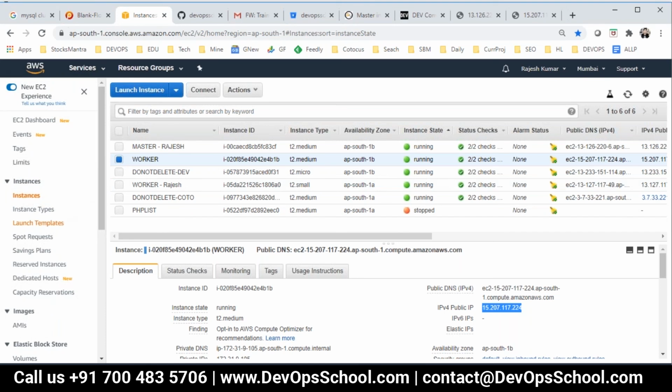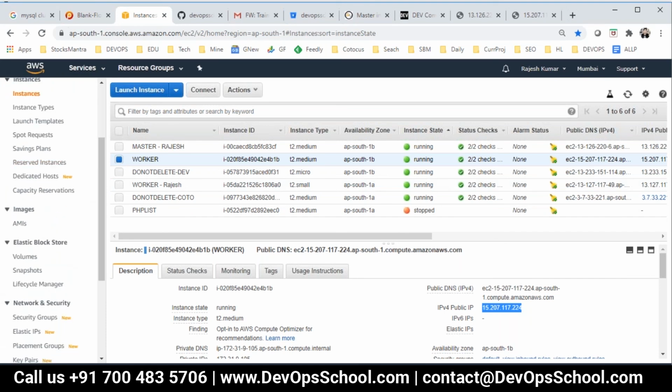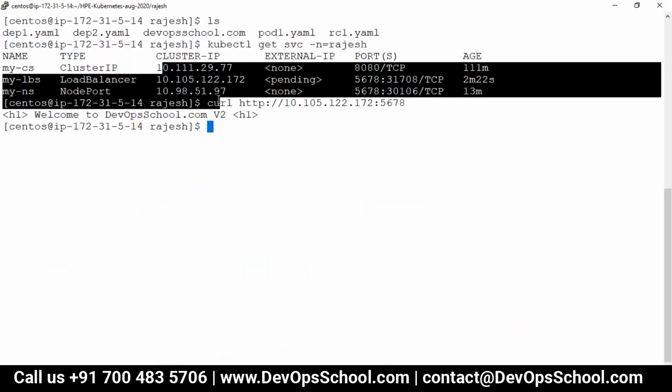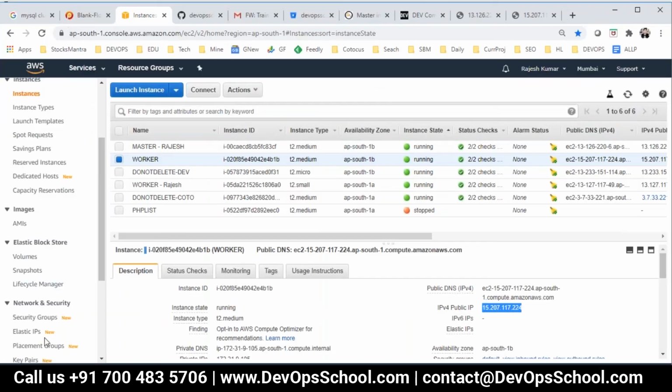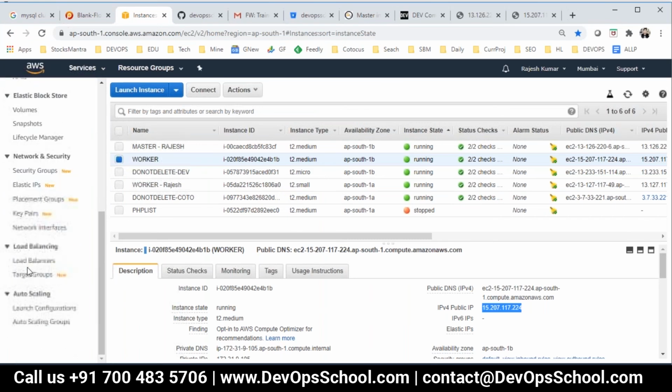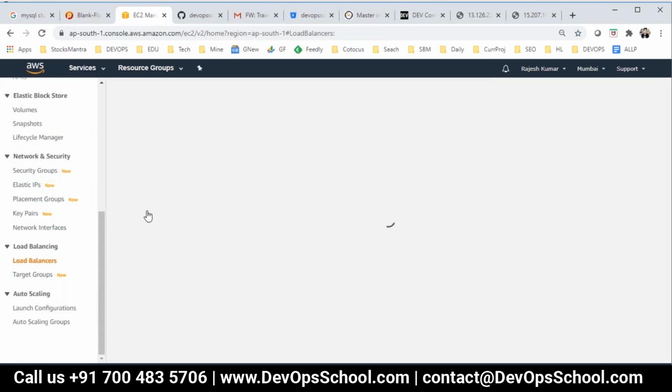So look at my screen. I'm going manually and creating it. What this Kubernetes is supposed to do is the same thing, but through API calls, and they need access. But I have to do it through the console manually. So you'll understand how I'm creating it. So I'm creating a load balancer here. This is the external load balancer. Okay, it's a paid service actually.